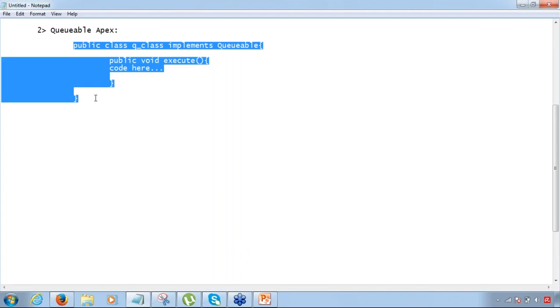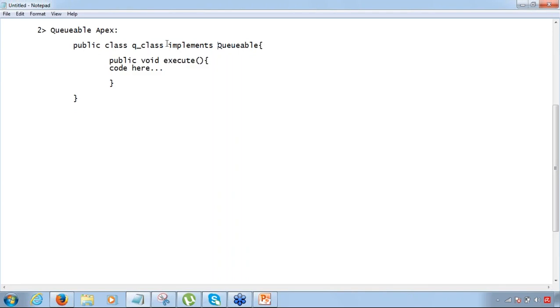Rest everything is syntax. Though I have explained the logic as well, even if you do not understand, just close your eyes and type implements Queueable, copy and paste it. That's it. Any class which is using implements Queueable becomes a queueable class. Now this class can be put in the Apex job queue and this can be monitored. That's what this queueable interface does.